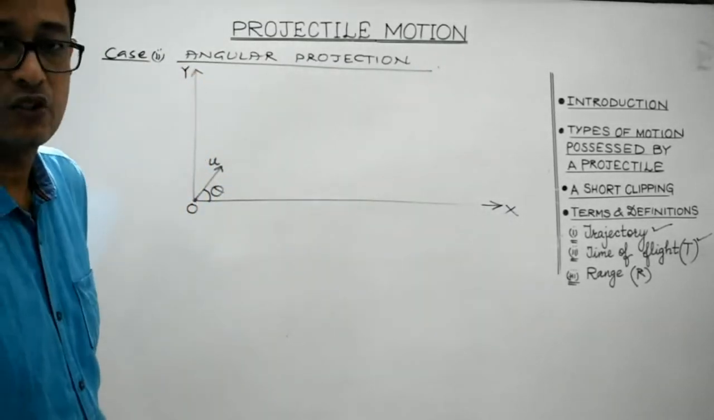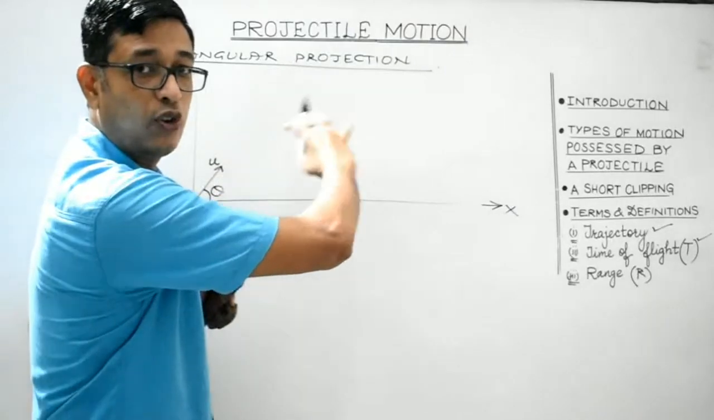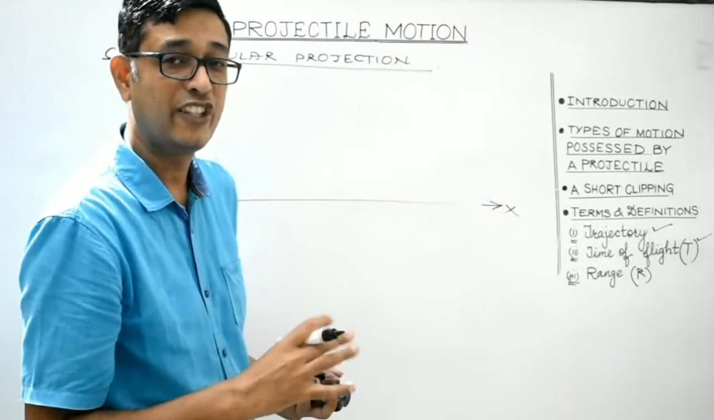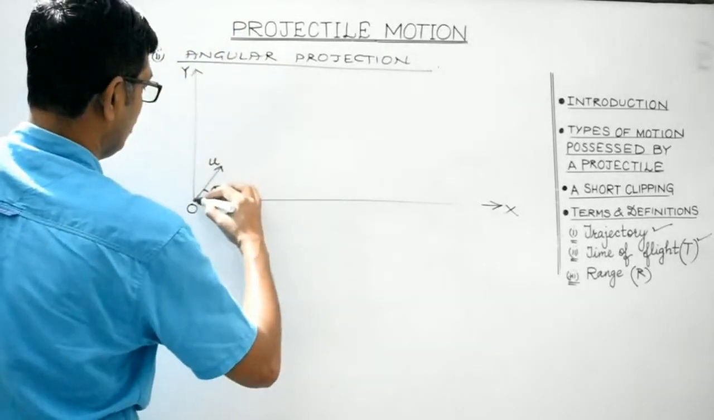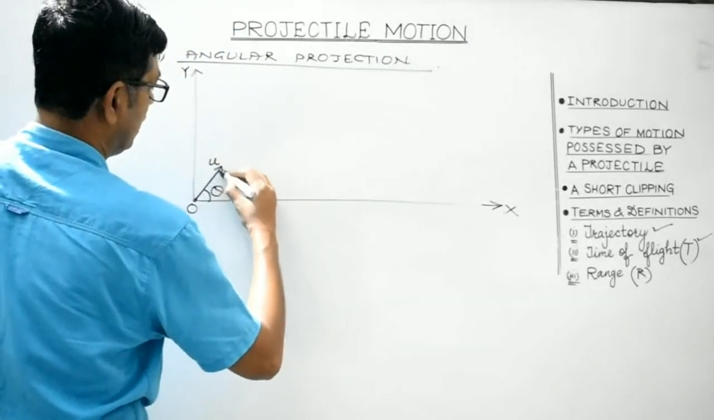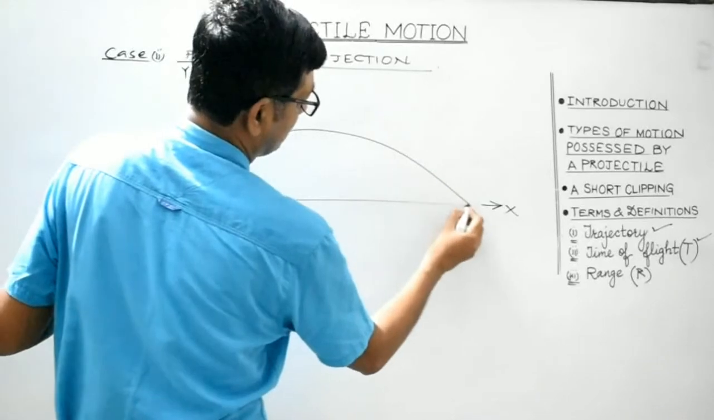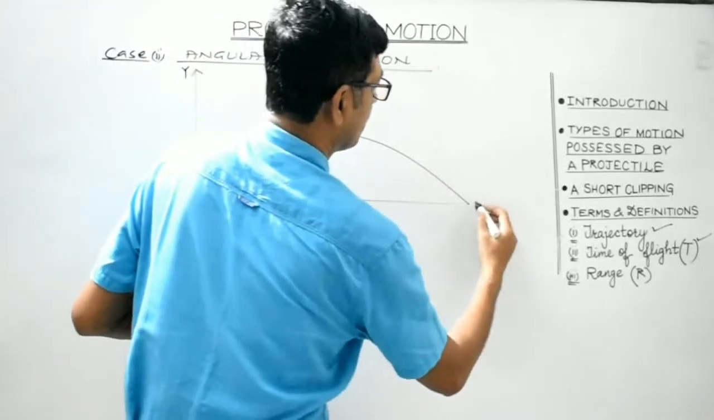Now, as I've stated, students, this projectile will tend to follow a particular path. The nature of the path followed by a projectile is known as its trajectory. In a later section, we will prove that it will follow a parabolic path like this. It will follow a parabolic path.